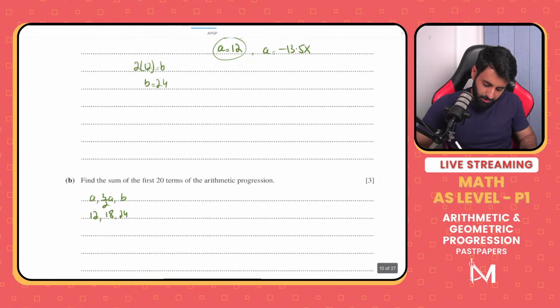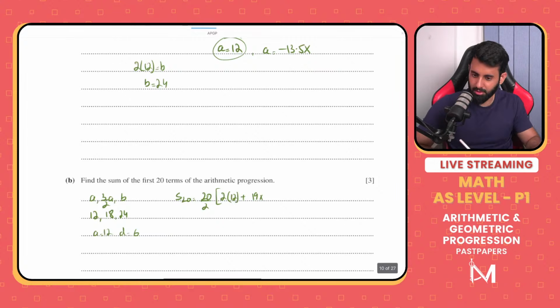So now we need to find out the sum of the first 20 terms. So a is equal to 12, the common difference is 6. So that means 20 upon 2 into 2a, which means 2 into 12, plus n minus 1, which means 19 into 6. Let's work this out, see what we get. 10 into 24 plus 19 into 6. So we're looking at 1,380. And that's it, fellas. That's your answer.